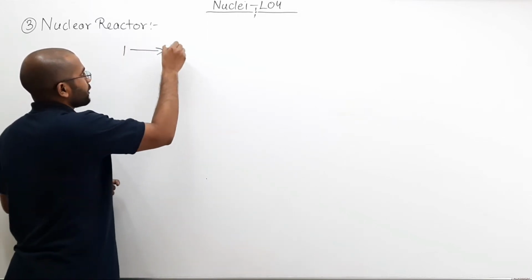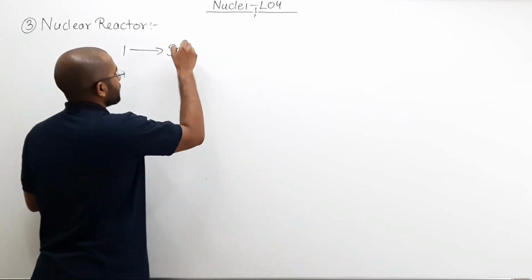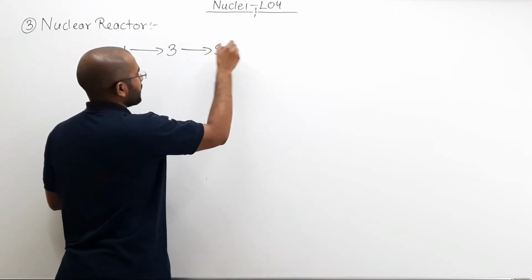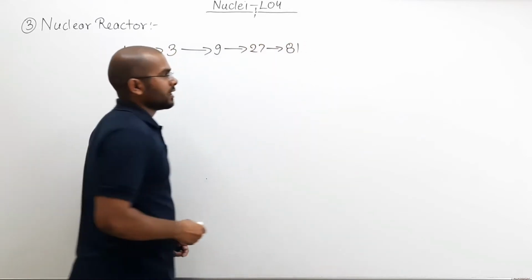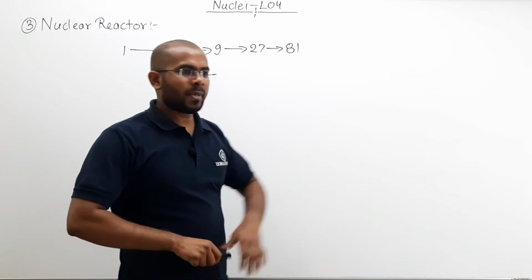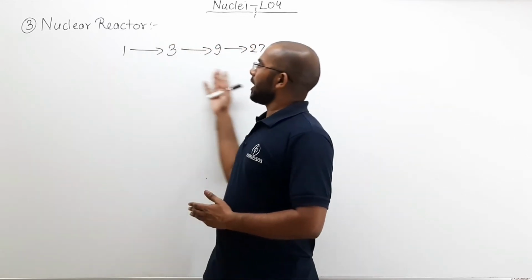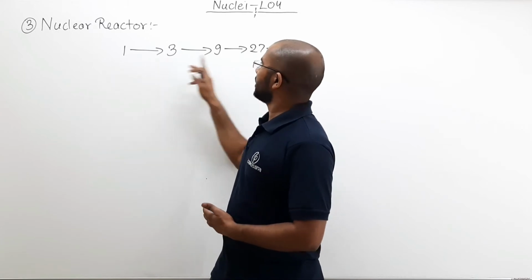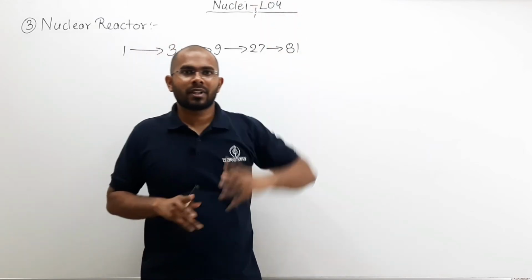One neutron will lead to 3 neutrons. These 3 neutrons will further create 3 fissions. 3 will lead to 9. 9 will lead to 27. 27 will lead to 81. Like that, the number of nuclear fissions is increasing. So this is what you call a chain reaction. From 1 to 3, 3 to 9, 9 to 27, 27 to 81, 81 to 243 and so on.